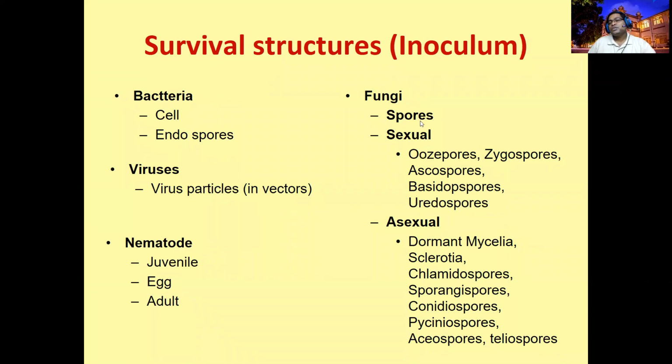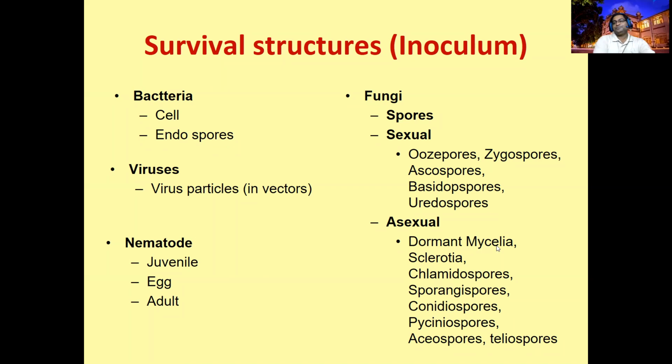The fungi survive as spores. Different types of sexual and asexual spores they are producing, and one of these spores can help the fungus to survive. These are the sexual spores. These are the asexual structures, asexual spores, and the other structures.